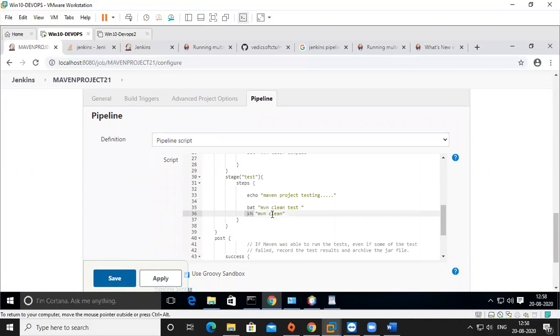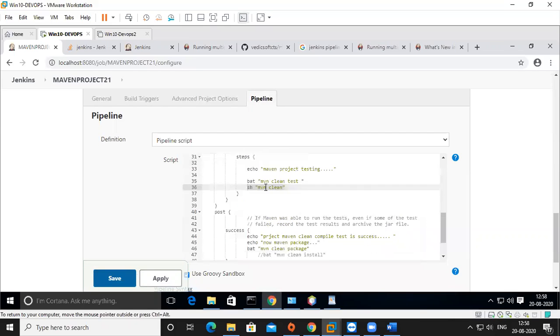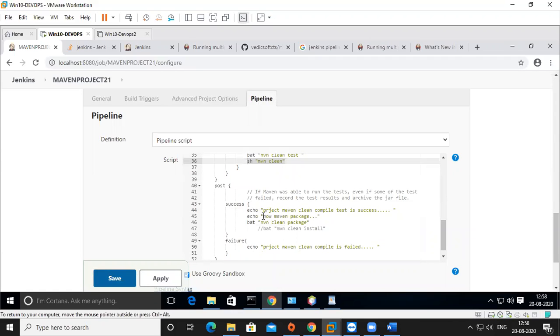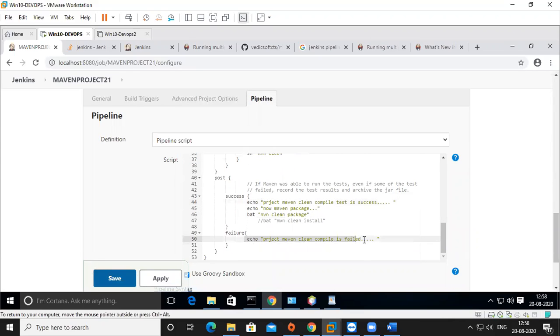So this is a script error, so I gave the sh command instead of the bat command, for example. When it is running this one, this part got a problem, right? So it is showing clearly this is running build success, and when it is running, it is not running. So in this stage, it's got an issue, so it won't run anything. It's not successful, right? So it is not doing the package, it is doing failure.